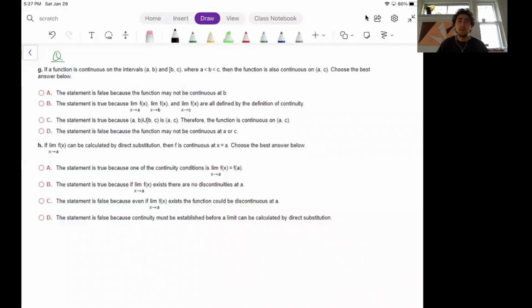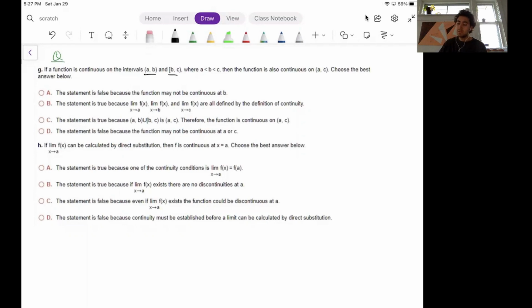Hi, everyone. In this video, we're going to answer two questions regarding the definition of continuity of a function. So in G, it says, if a function is continuous on the interval a to b, not including a and b, and the interval b to c, where we include b this time, then the function is also continuous on a to c. Choose the best answer below.